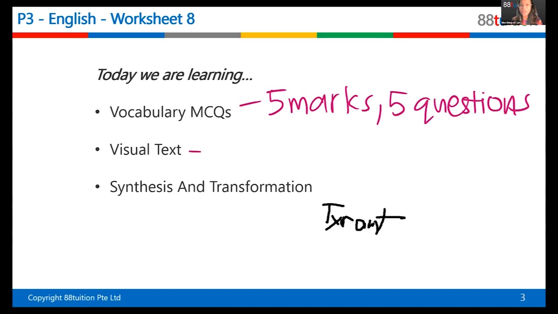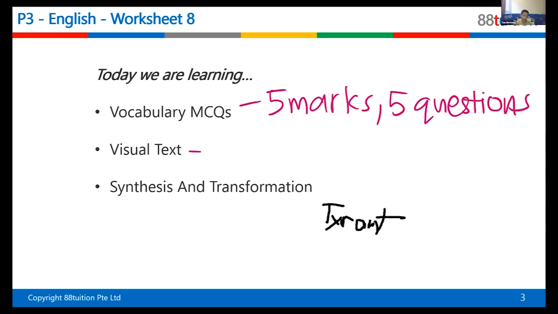Okay, now can you answer what is visual text? Visual text means about spelling. Oh, no. Visual text. Visual means what? Something that you can look at. Visual means something you can see. So a visual text comprehension is like a poster or an advertisement or some other examples you're going to look at in today's lesson.